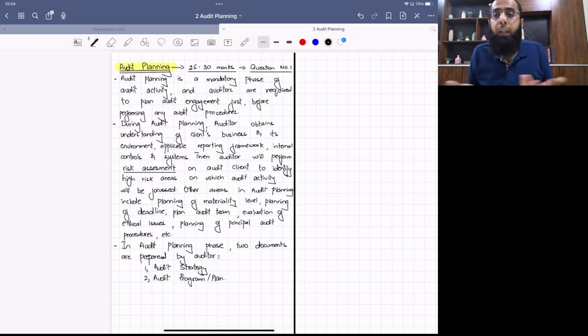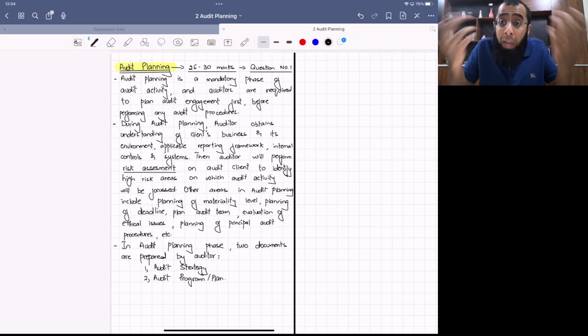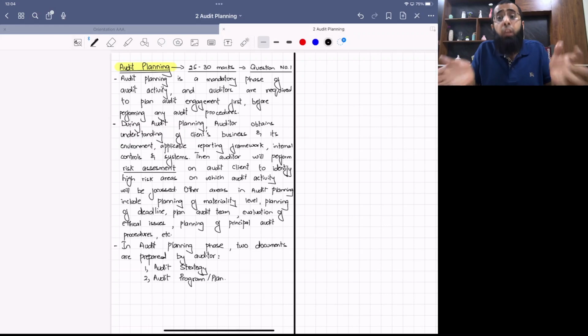He doesn't know about the controls. So what will you do in the audit? What procedures will you perform? You haven't done risk assessment. You haven't planned procedures. You haven't planned the audit team. You have taken all the members who are experts of tax and you are doing the audit of the revenue head.